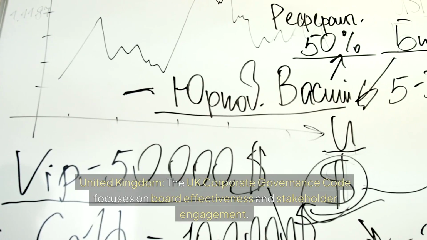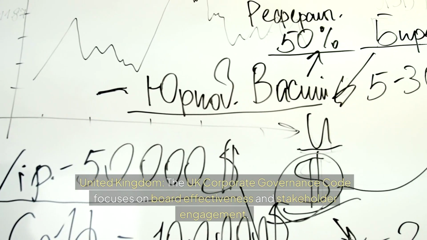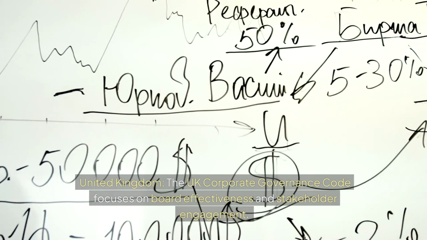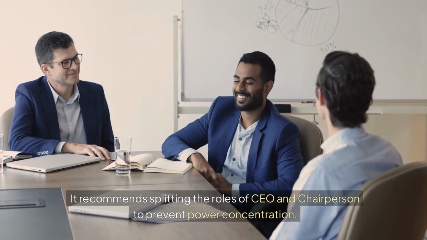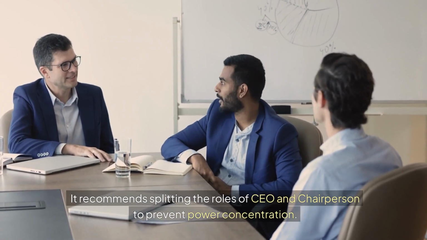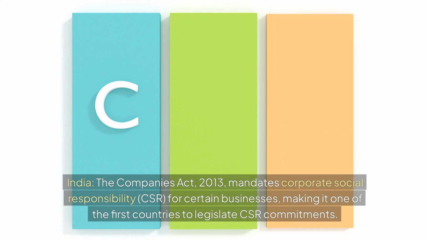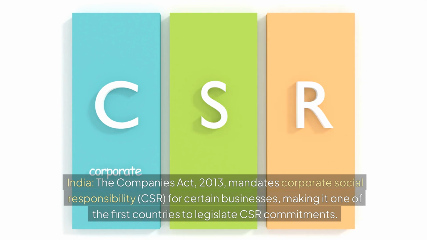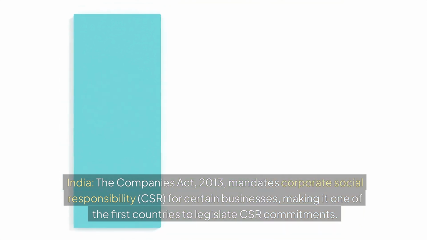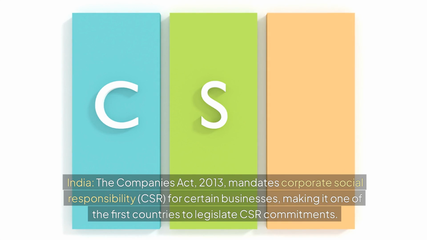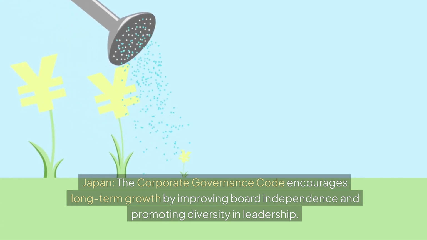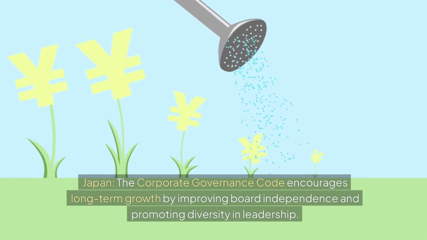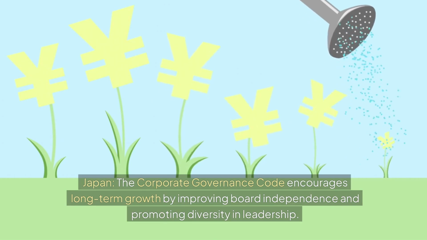United Kingdom. The UK Corporate Governance Code focuses on board effectiveness and stakeholder engagement. It recommends splitting the roles of CEO and chairperson to prevent power concentration. India. The Companies Act, 2013, mandates corporate social responsibility, CSR, for certain businesses, making it one of the first countries to legislate CSR commitments. Japan. The Corporate Governance Code encourages long-term growth by improving board independence and promoting diversity in leadership.